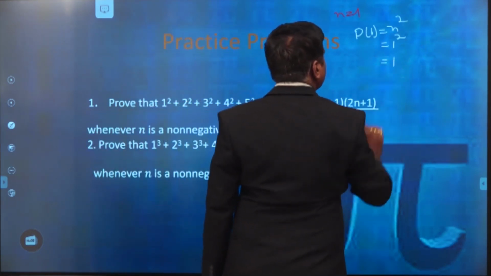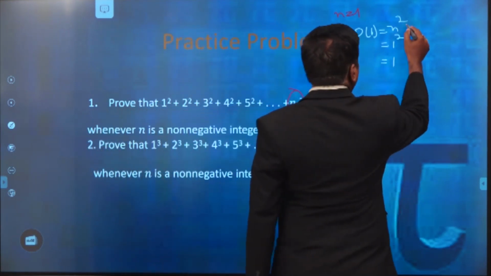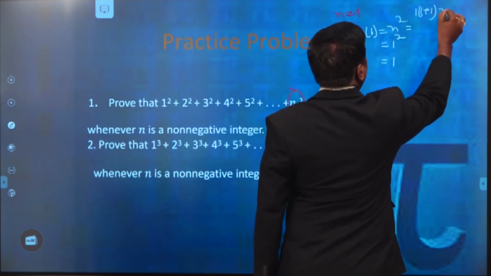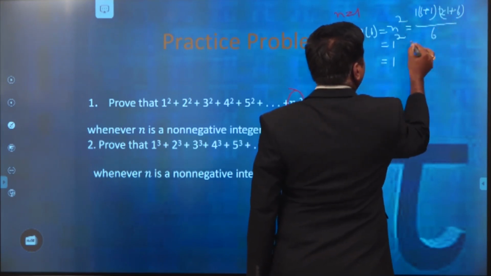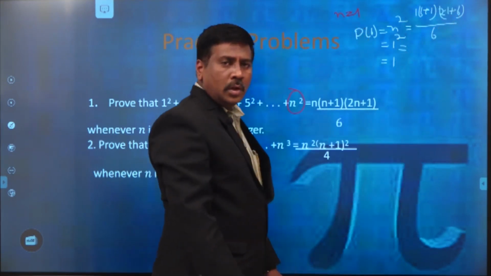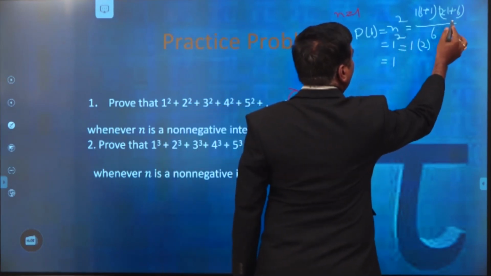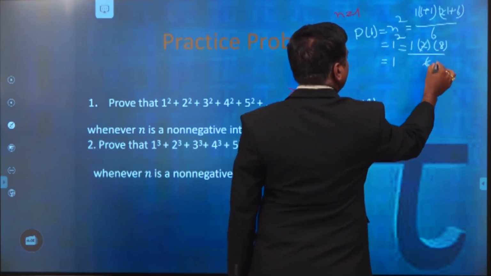That means the left hand side is 1. In the right hand side, that is equal to 1 into 1 plus 1 into 2 into 1 plus 1 by 6. Then automatically we will get 1 into 2 into 3 by 6.